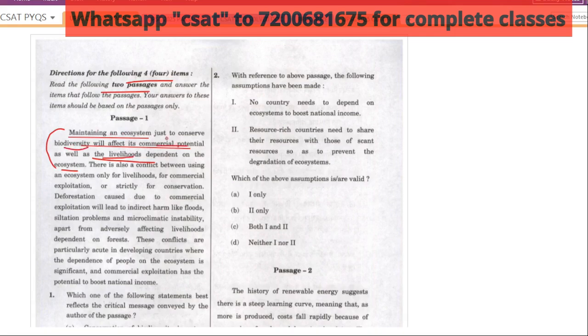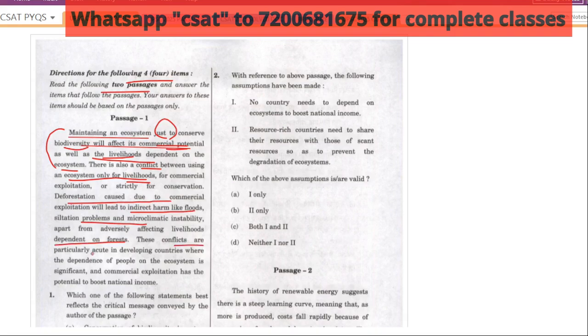Because they're telling just to conserve. Same like that, there is also a conflict between using an ecosystem only for livelihood, meaning only for commercial exploitation is also not correct. Then deforestation caused due to commercial exploitation will cause floods, siltation problems or microclimate instability, because people depend on the forest.